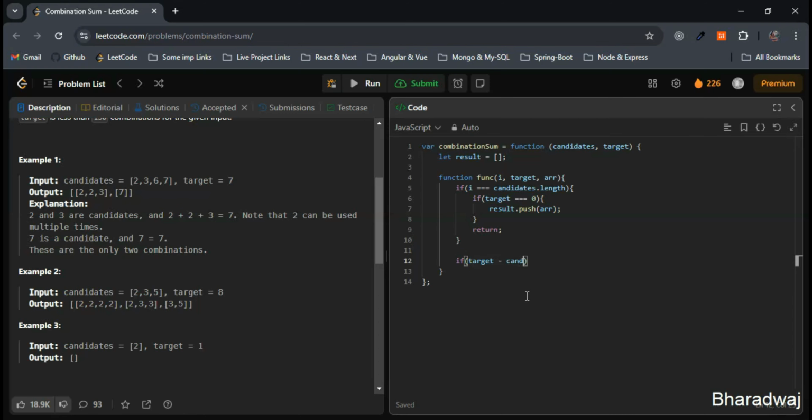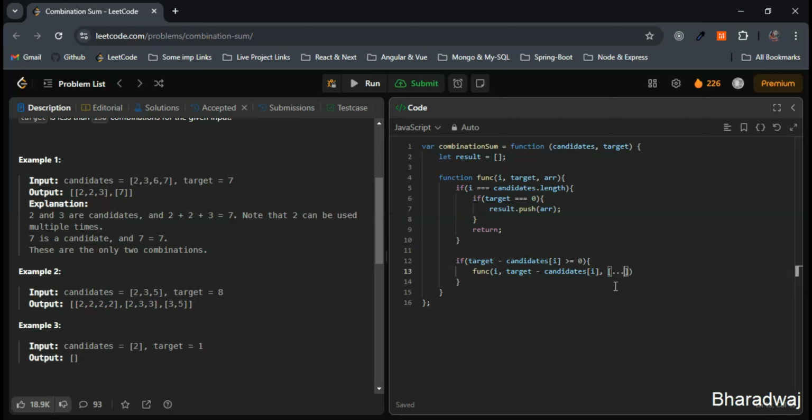If target minus candidates[i], the iterated value of the candidates, is greater than or equal to 0, then we will include the current candidate and recurse. Func, I should have named it recurse, but this is fine. Func with i, target minus candidates[i]. These are the parameters, right? Target, array, and this one, target minus candidates. So I have given that.